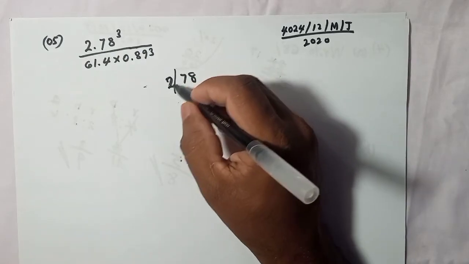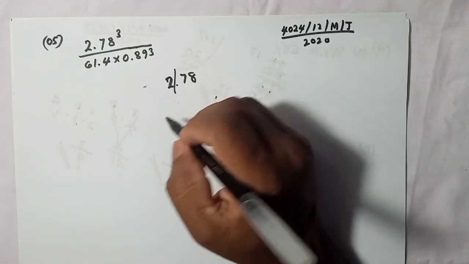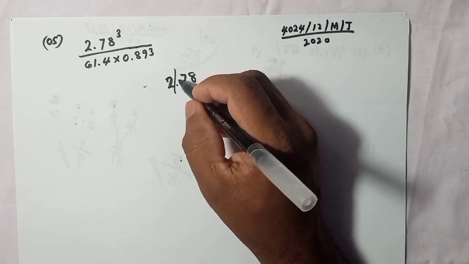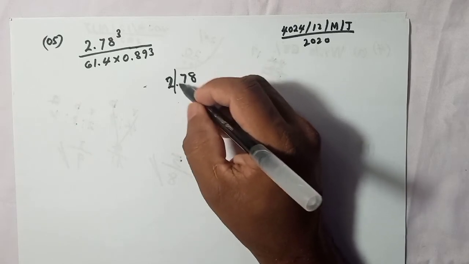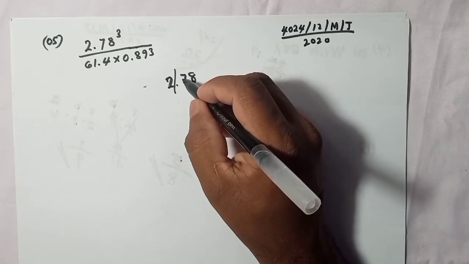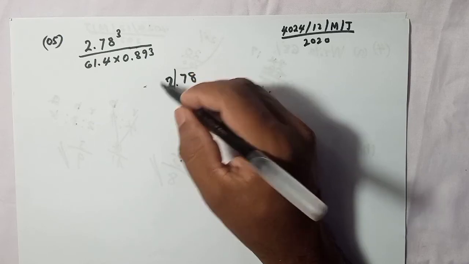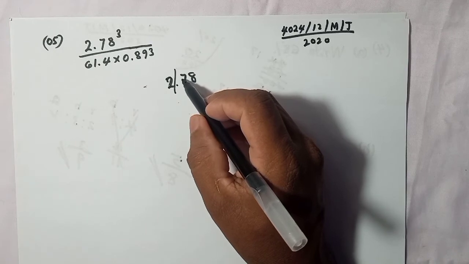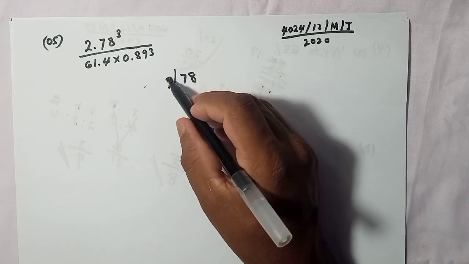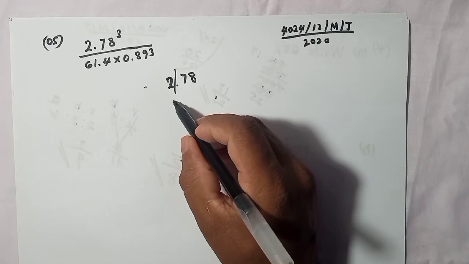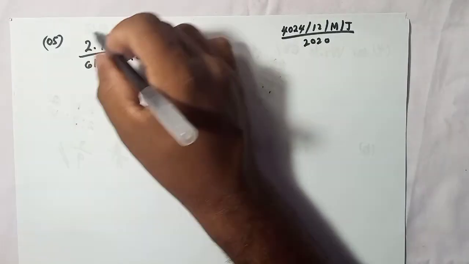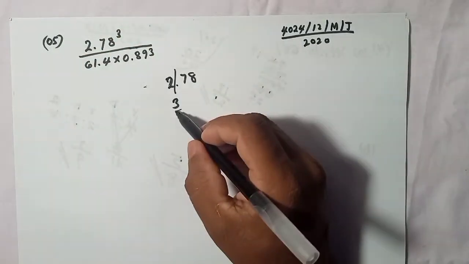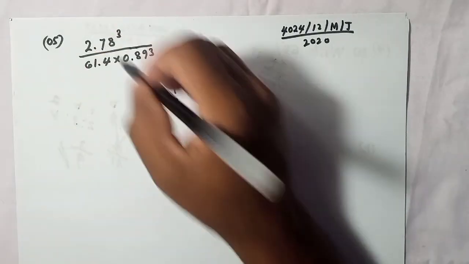So this is 2, no, so this is the first number, so that's the first significant figure. For the second one, if the next digit is more than 5 or equal to 5, we should add 1 here, otherwise no. Here this 7 is more than 5, so we should add 1 to this one, so it will become 3, right? We have 1. Now we can write this as 3.